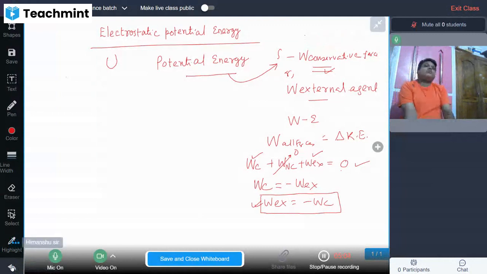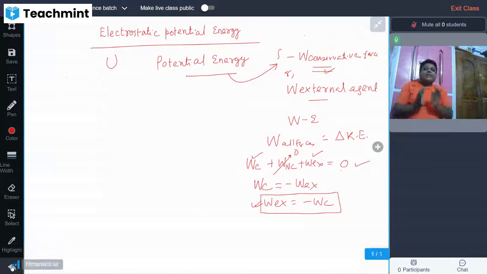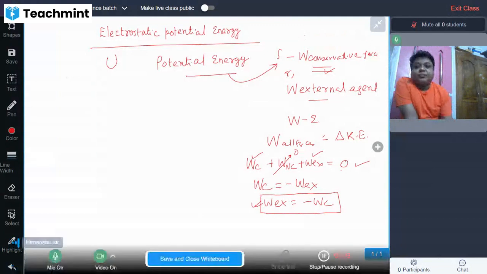So, whatever we have studied, let's recapitulate it. Whenever a charge is taken from one point to another point by the negative work of the conservative force, another constraint is there. We can't find absolute potential energy. Rather, we are accustomed to finding the difference of potential energy, that means U final minus U initial. That is the negative work done by the conservative force, right?